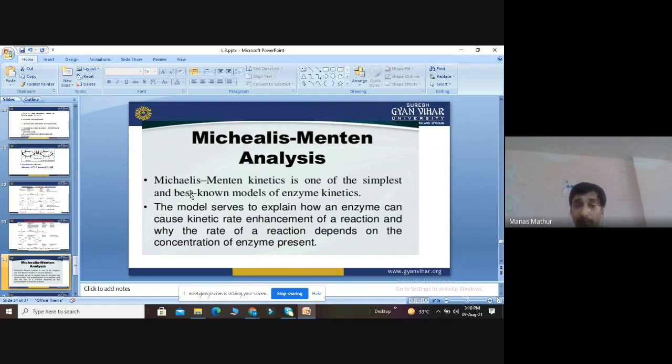This model serves to explain how an enzyme can cause kinetic rate enhancement of the reaction, and why the rate of reaction depends on the concentration of the enzyme present.